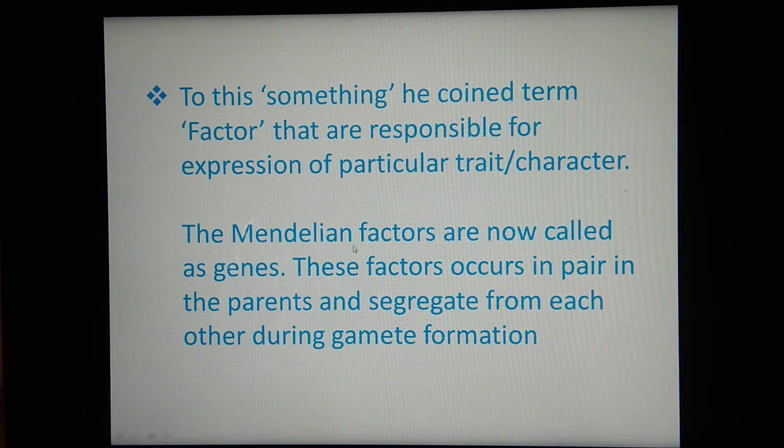And so now we can say that Mendelian factors are the genes, and these genes occur in pairs in the parents, and they segregate from each other during gamete formation. So these factors are present in pairs, where these genes are present in the chromosomes. And what are the genes actually? We'll see a diagram so that your ideas will be clear for genes.